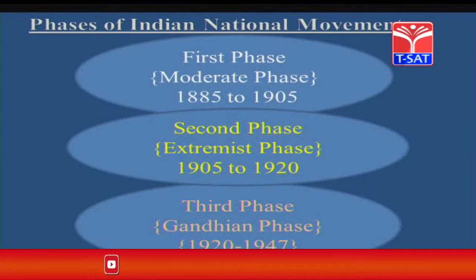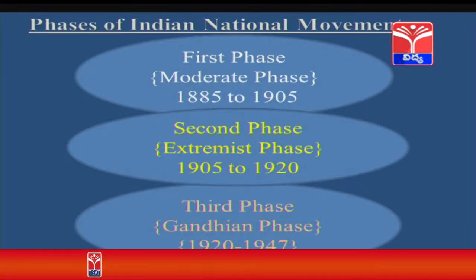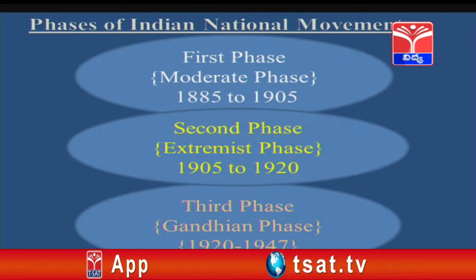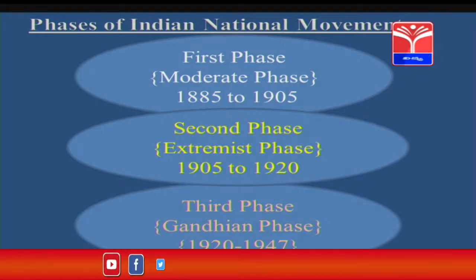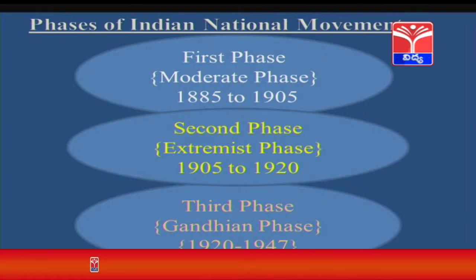The long history of the Indian national movement is divided into three phases. The first phase was dominated by moderates, and the prominent leaders of this period were Umesh Chandra Banerjee, Surendranath Banerjee, Dadabhai Naoroji, Gokhale, etc. These were educated Indians who supported British rule, and their methods were prayer, petition and protest.